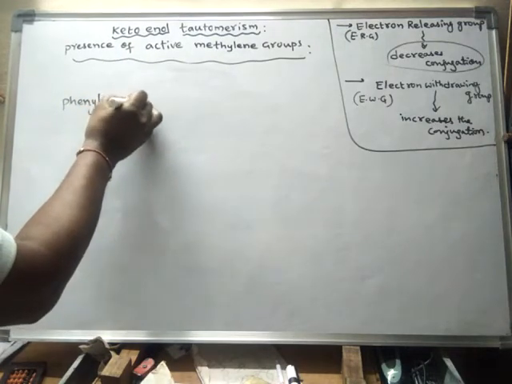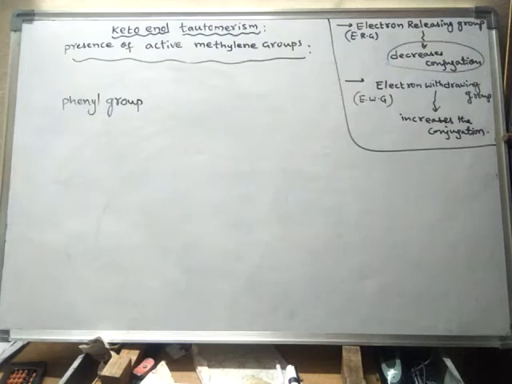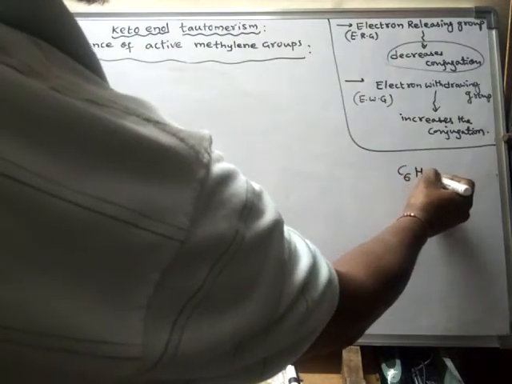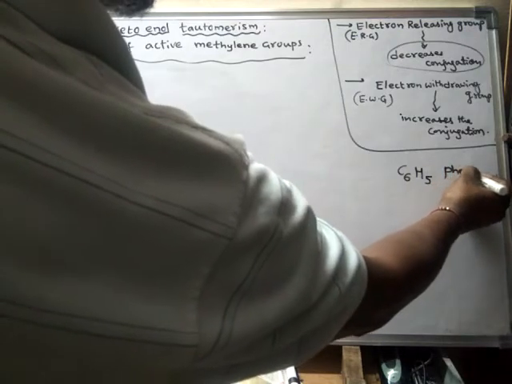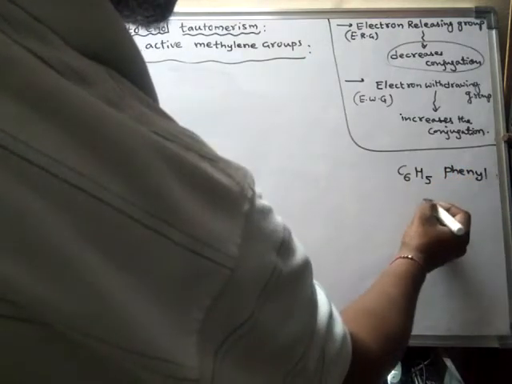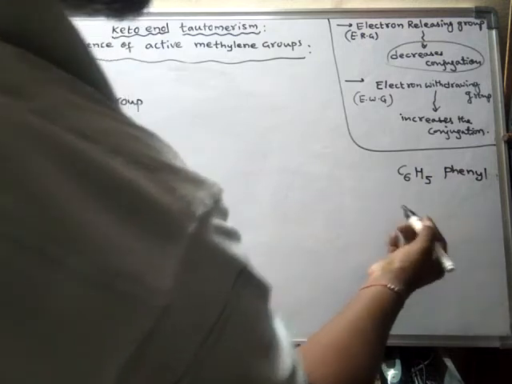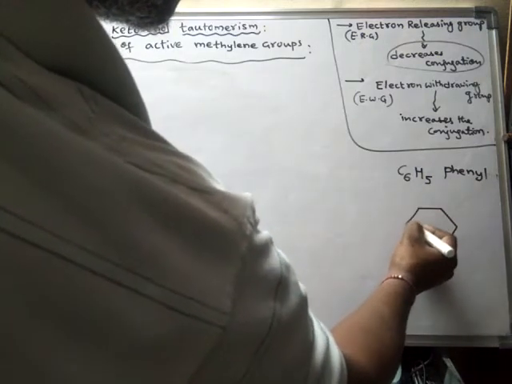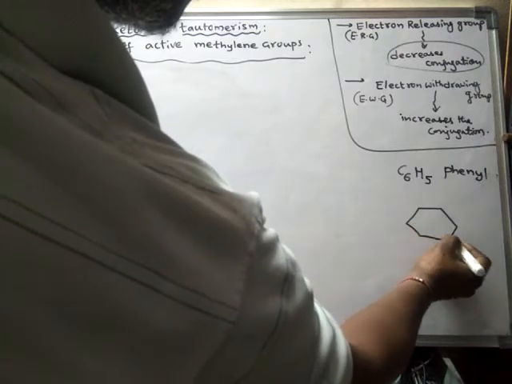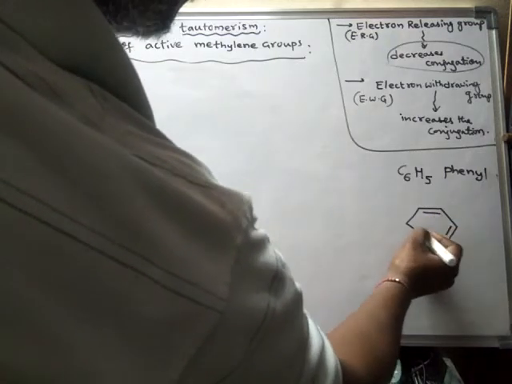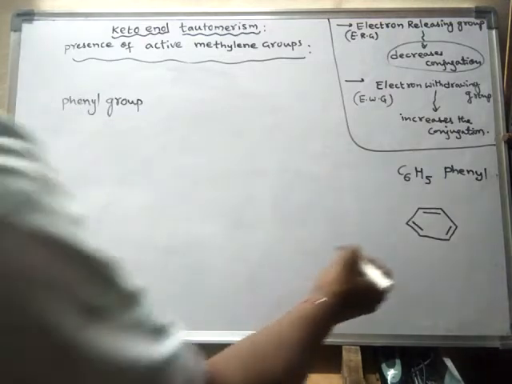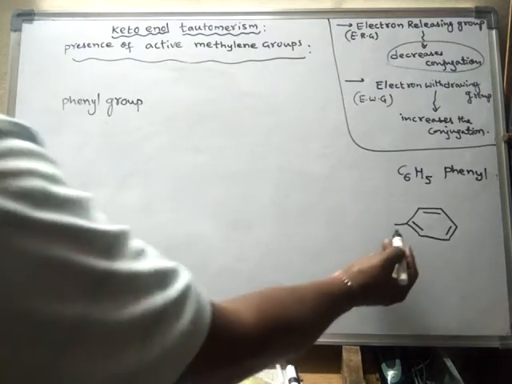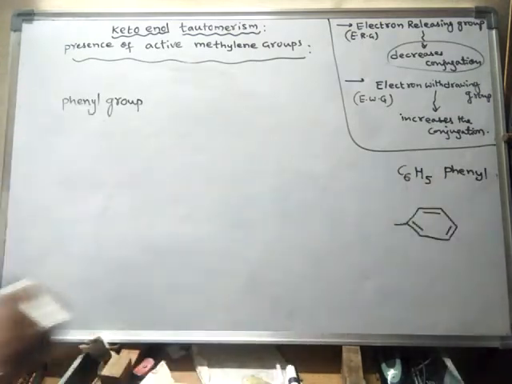What is a phenyl group? Phenyl group means the C6H5 group. C6H5 is known as the phenyl group. If you remove one hydrogen from benzene, this is benzene. If one hydrogen is removed, what happens? This bond will become vacant. So now this group is said to be the phenyl group.